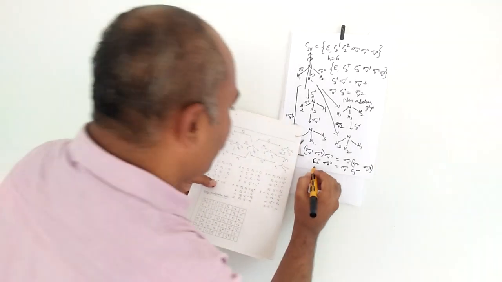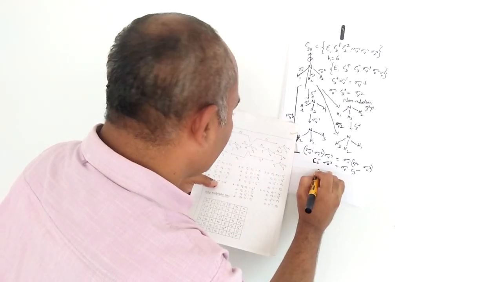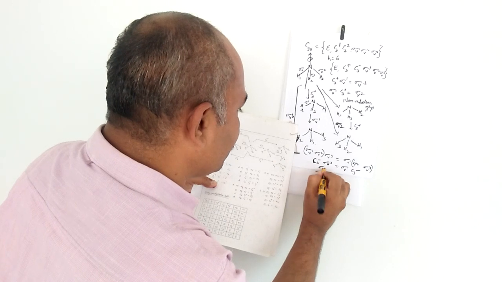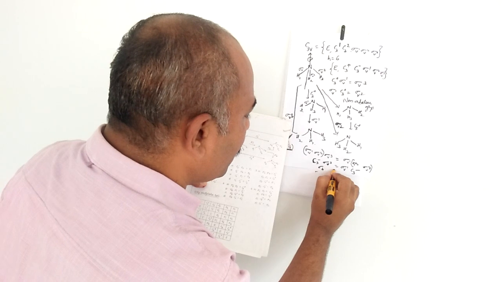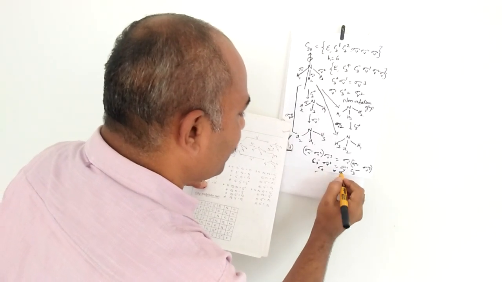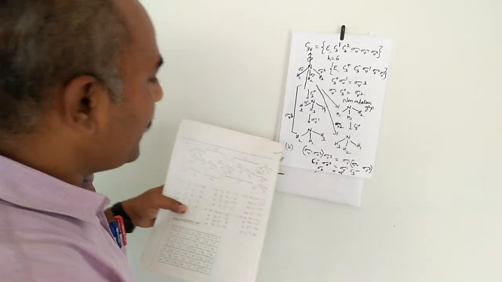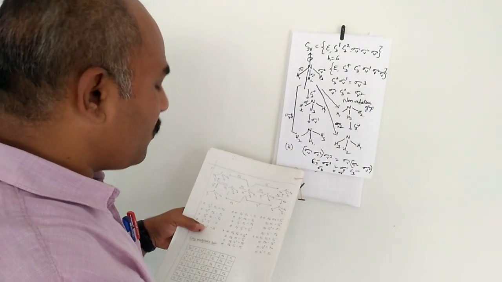When you go for C3 minus and sigma V3, the answer is sigma V2, and here also the answer is sigma V2. So both are equal. So the associative law of multiplication also holds good.